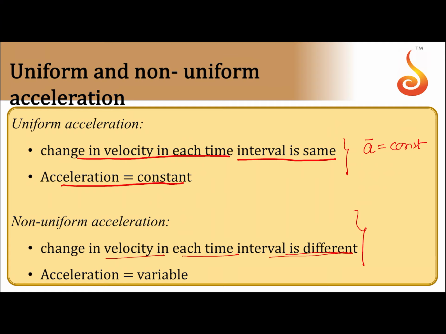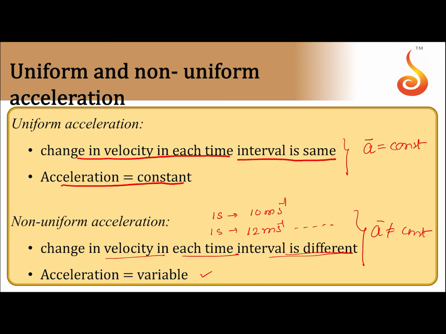For example, in the first 1 second, the velocity changes by 10 meter per second, and in the next 1 second it changes by 12 meter per second, and so on. Acceleration is said to be non-uniform. It is a variable acceleration. Acceleration is not constant in that case.